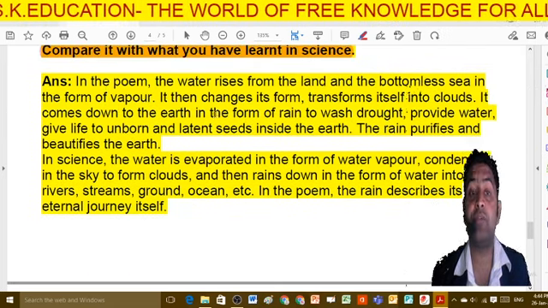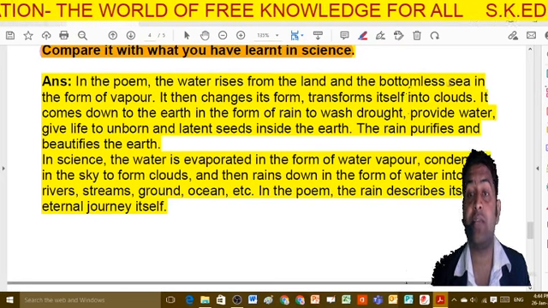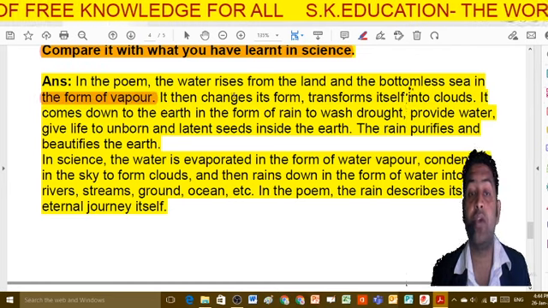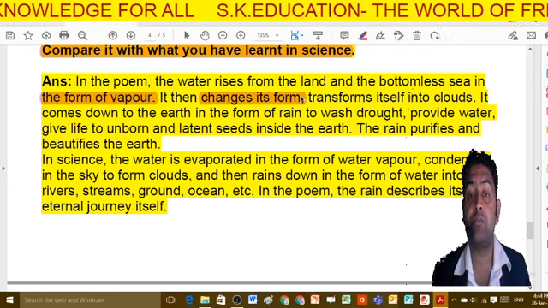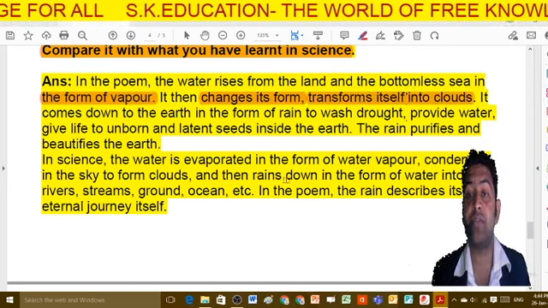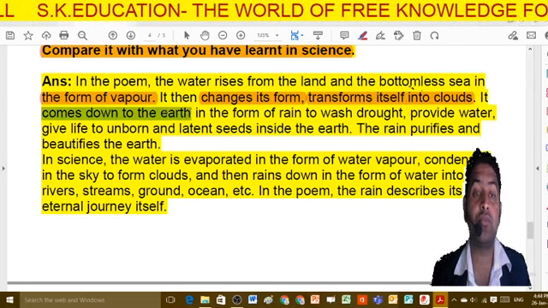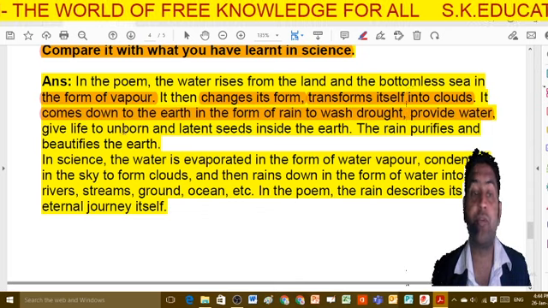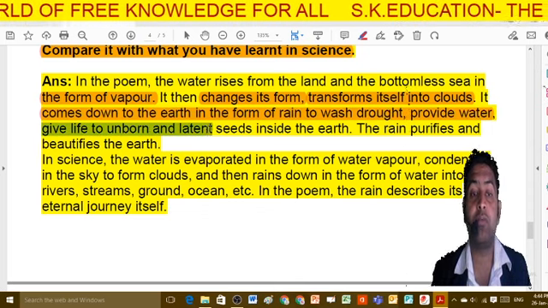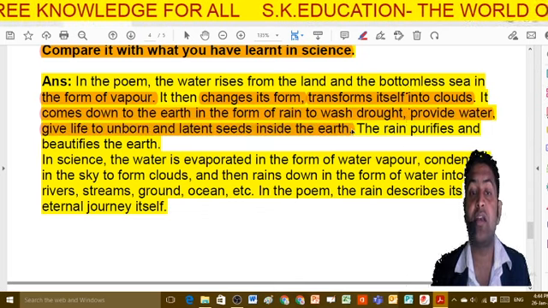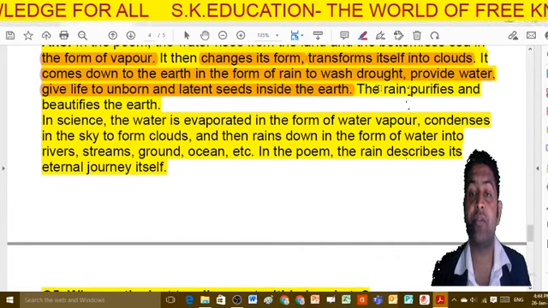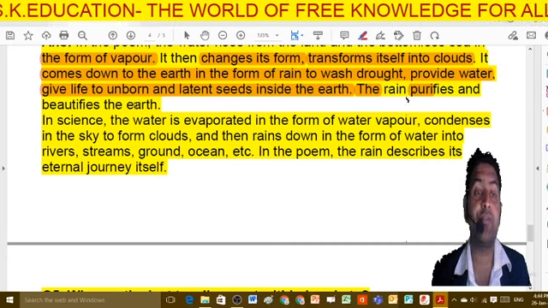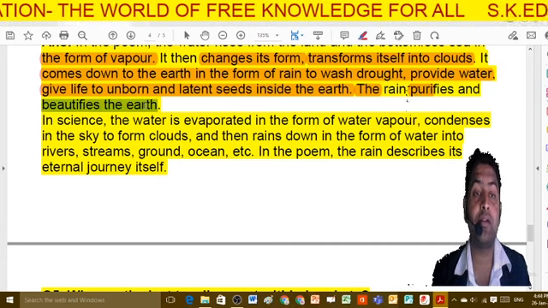In the poem, the water rises from the land and the bottomless sea in the form of vapor, transforms itself into clouds, and comes down to the earth in the form of rain. The rain removes the drought, gives life to the unborn latent seeds inside the earth, and purifies and beautifies the earth.